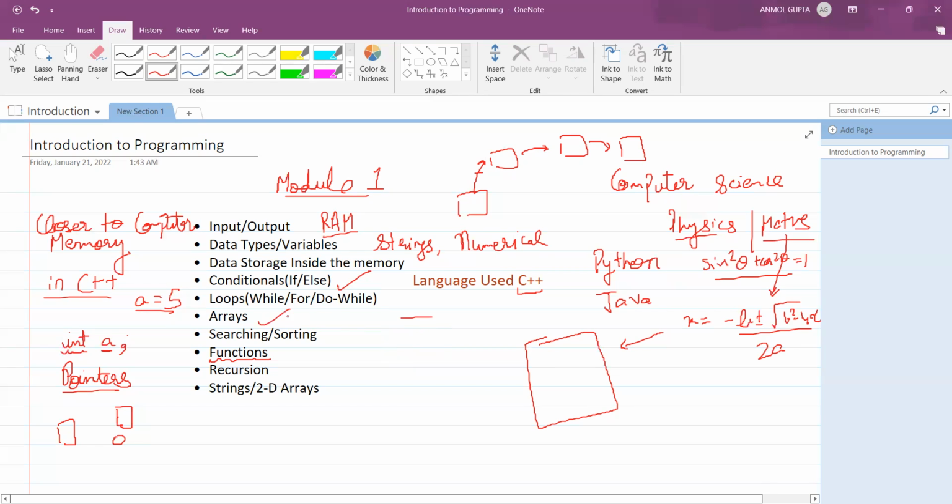Then arrays. We will need thousands of variables to be declared and used. We cannot individually use those thousands of variables, so for that, we'll use arrays. Then we'll have searching and sorting in arrays, right? We might need to find a number inside an array. How exactly will we do that? Then we'll have functions, recursion, and 2D strings. So this is what will be there in